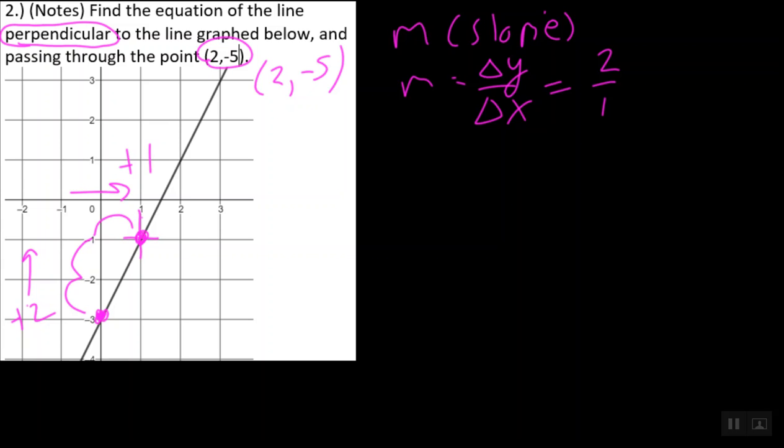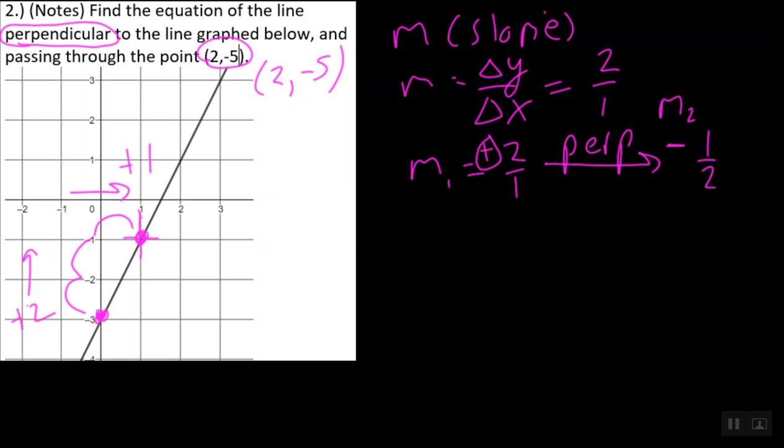Now, how do we use this with our perpendicular? Well, we're going to say m1 is equal to 2 over 1. And remember, we're going to draw that arrow. We draw it every time. And I'm going to abbreviate perpendicular as perp. And what's our rule for a perpendicular slope? We take our fraction, we flip it, so 2 over 1 becomes 1 over 2. And since this was a positive, this has to be a negative. Oh, and by the way, guys, I should have labeled that m2.